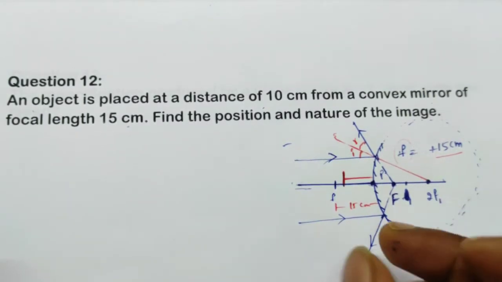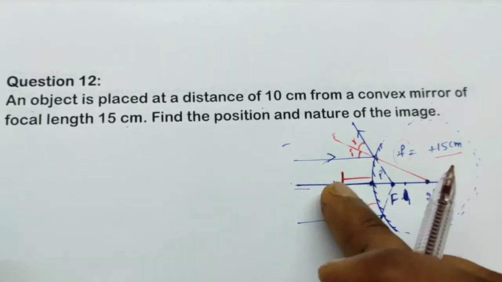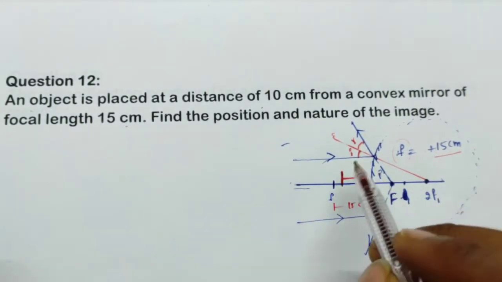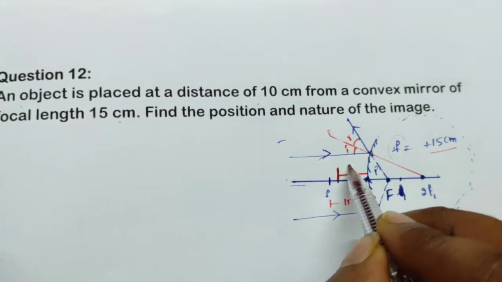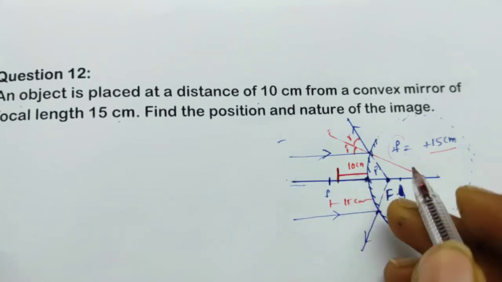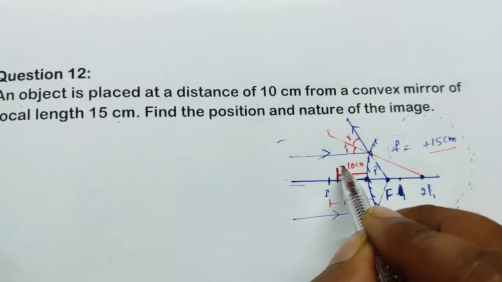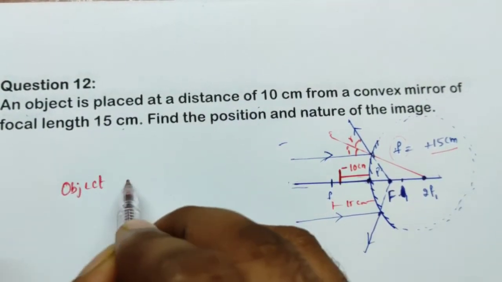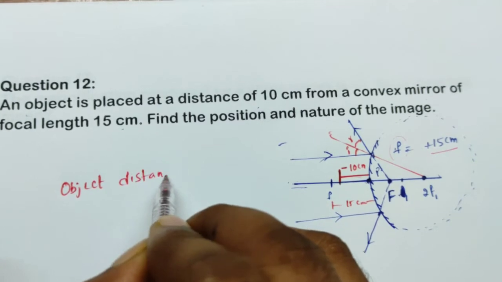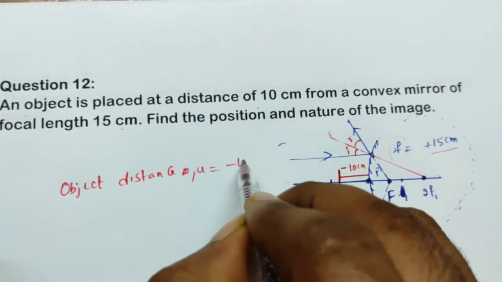Okay. So the focal length is 15. But we are going to keep the object before the focus here. If you see here, this is where we are going to keep it. And this length they have given is 10 centimeters. But the 10 centimeters is from the pole on this side, the left side. So this side is minus, right? So what we know is that the object distance u is equal to minus 10 centimeters.